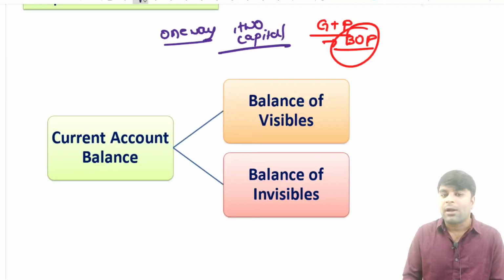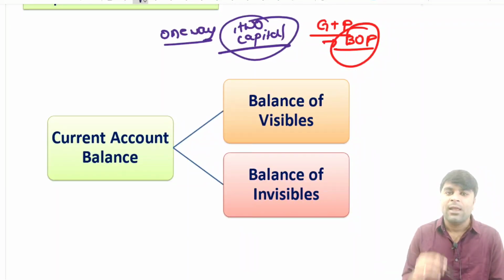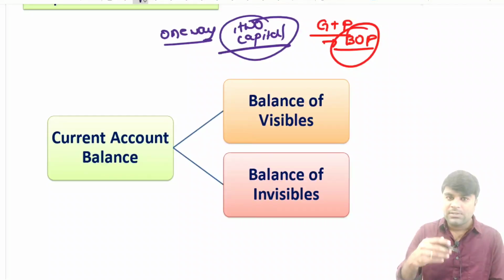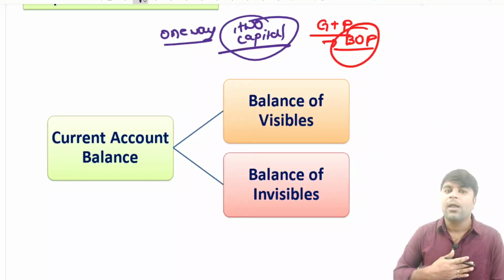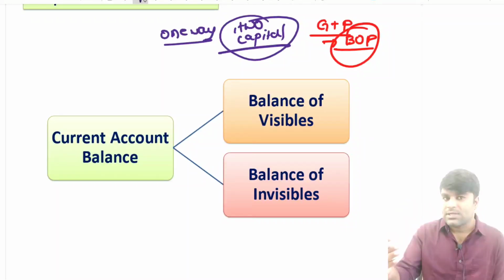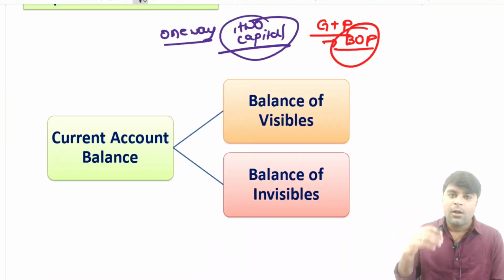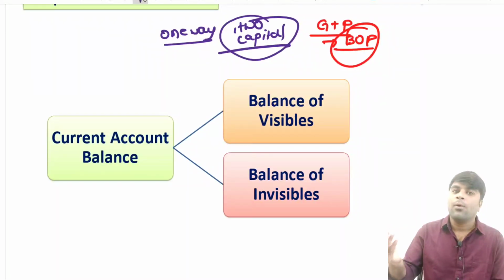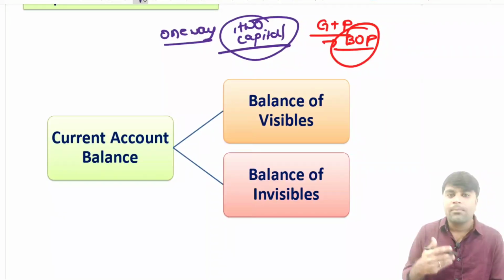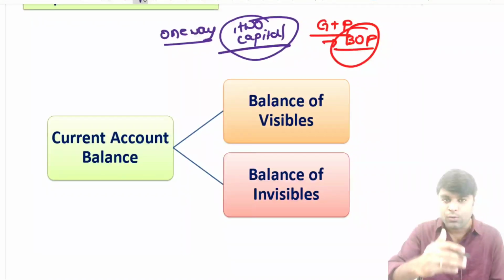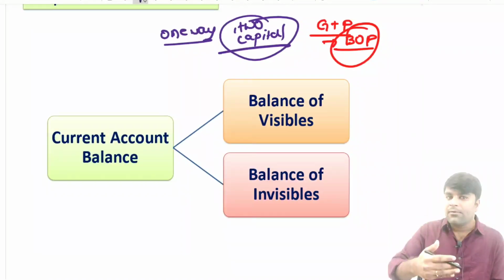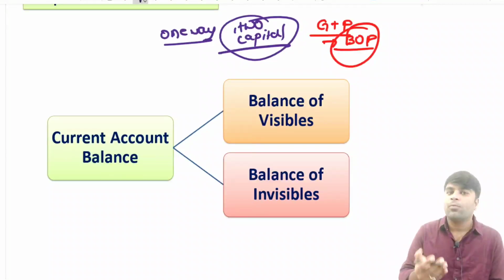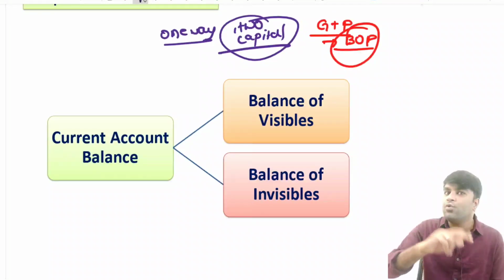Now take the capital account transactions. They are like two-way transactions. Say, for example, I have invested some money in a company in the USA. For my investment, I am going to get some periodic dividends and profits. Let's say I have given a loan to you. Now you are going to pay me periodic interest, and after a period of time, you are going to pay back the entire debt. So it's a two-way transaction.